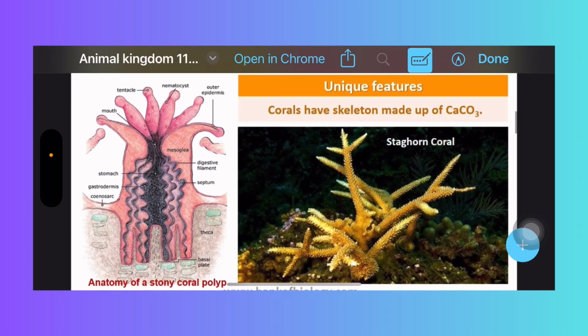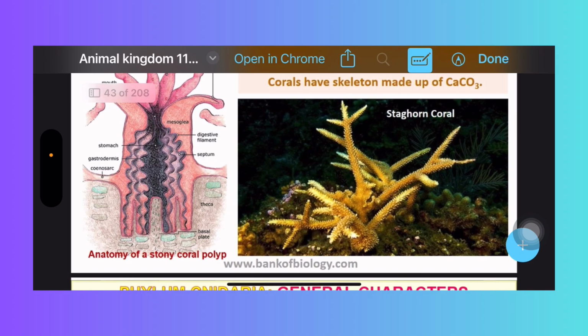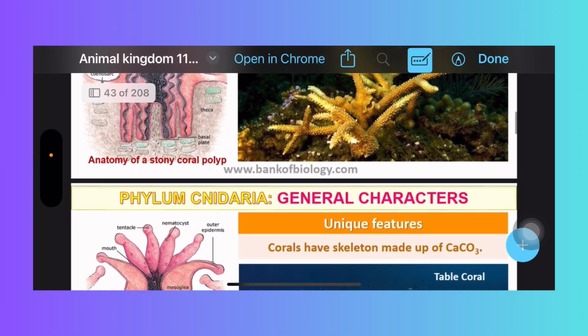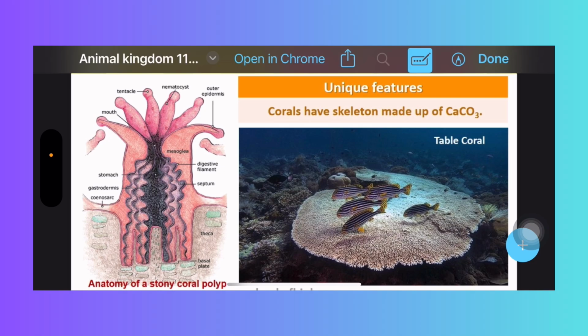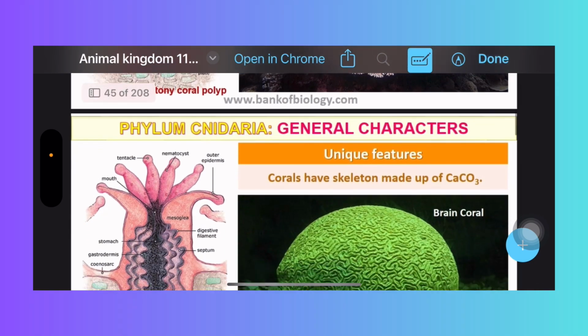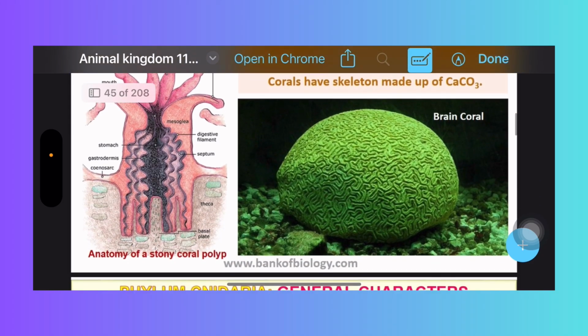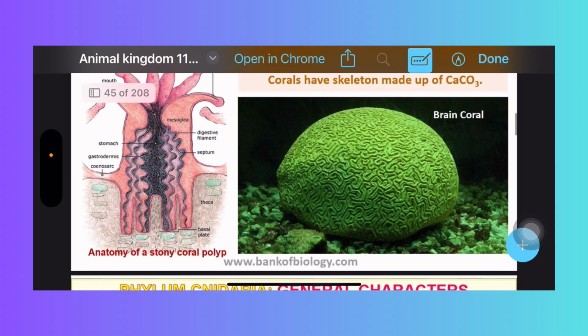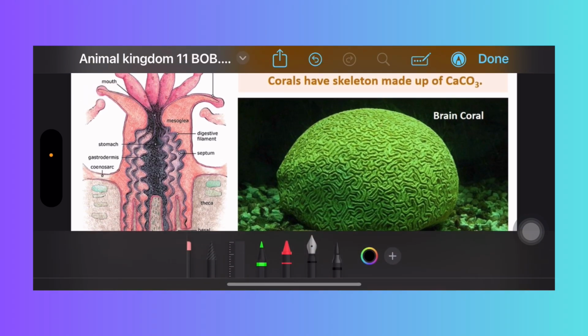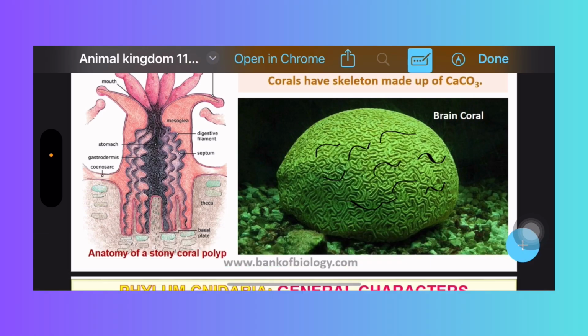Right, corals have a body like this. This is the staghorn coral. It looks like this. After death, this will settle down at the bottom of the sea. This is also table coral. It looks like a table, that's why it is called table coral. Here they have given the brain coral, Madrepora. This is the brain coral. It looks like a brain. Our brain has gyri and sulci in the cerebellum. These gyri and sulci are like that, that's why this is called the brain coral.